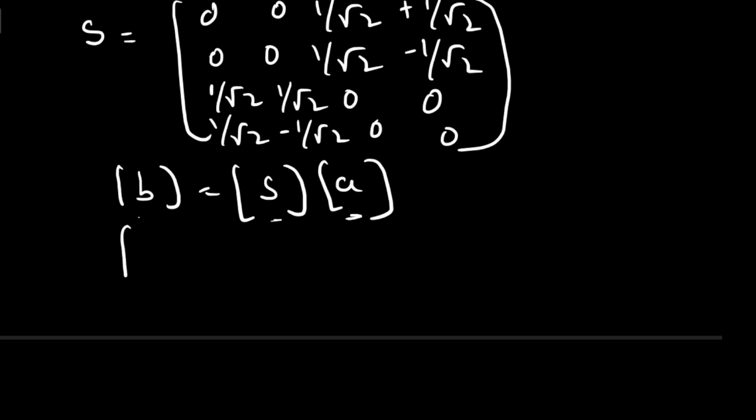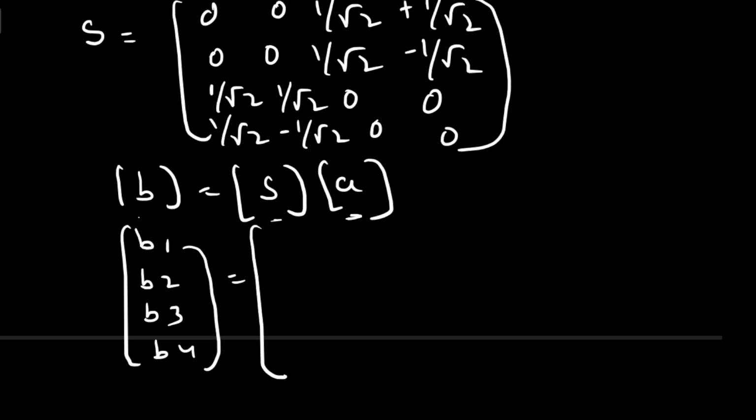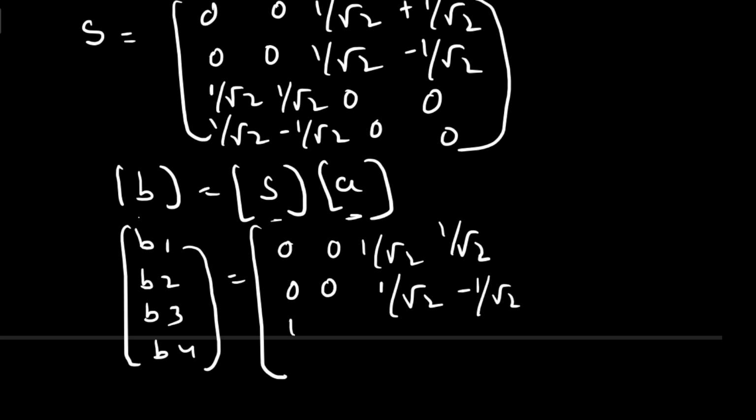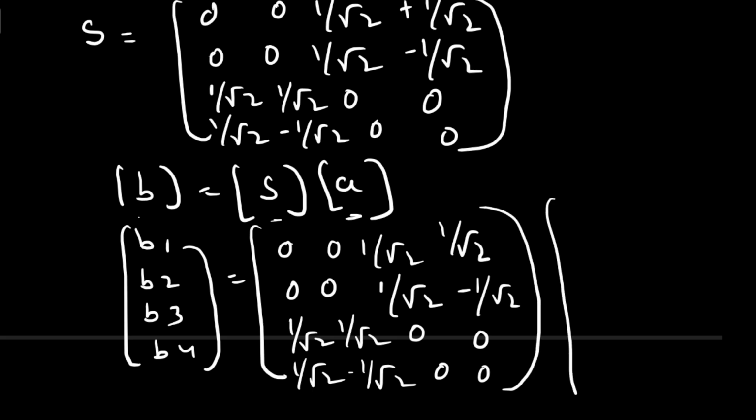Here we have 4 ports, output ports B1, B2, B3, B4, the scattering matrix 0, 0, 1 by root 2, 1 by root 2; 0, 0, 1 by root 2, minus 1 by root 2; 1 by root 2, 1 by root 2, 0, 0; 1 by root 2, minus 1 by root 2, 0, 0, into the input ports A1, A2, A3 and A4.